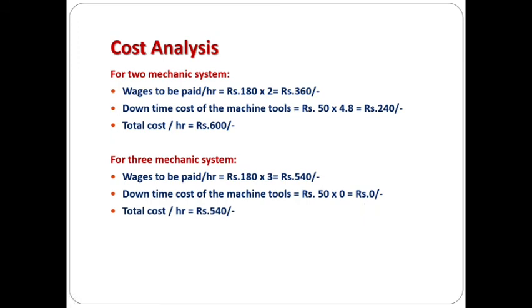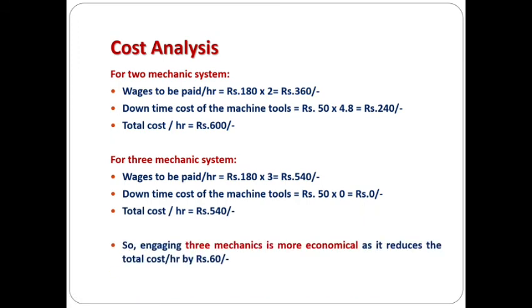If you compare these two, the 3 mechanic system is more economical because there is a reduction of 60 rupees compared to the 2 mechanic system. So we will recommend the 3 mechanic system for this particular problem. This is how we simulate the environment and find the solution for a very complex and probabilistic problem.